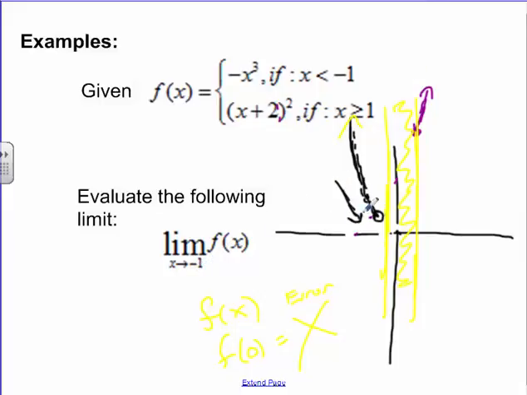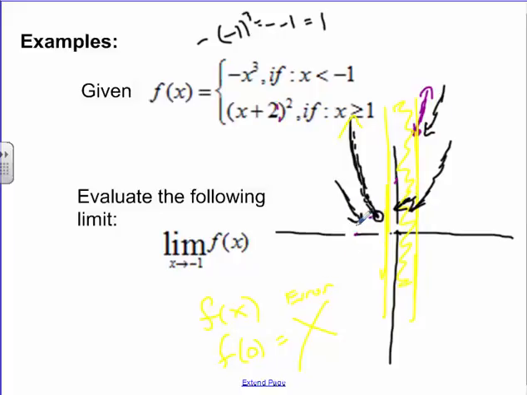So as I look at this graph, if I approach -1 from this side right here, look, it's getting close to a value, right? I can probably find that value. -1 cubed would give you -1, but there's a negative in front of it, so it's going to be +1. So it looks like it's getting close to 1. But as I approach from the other side, it doesn't even approach from the other side. It approaches all the way up to here, and then the graph stops. It doesn't keep going right there.